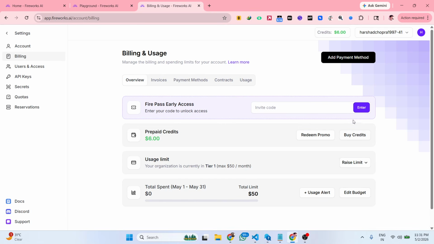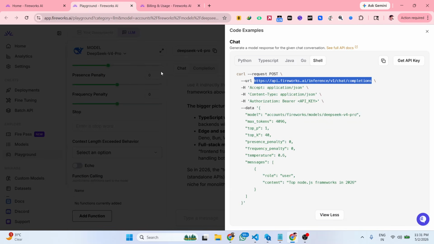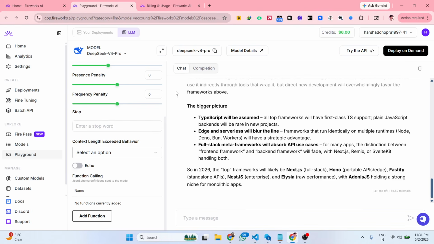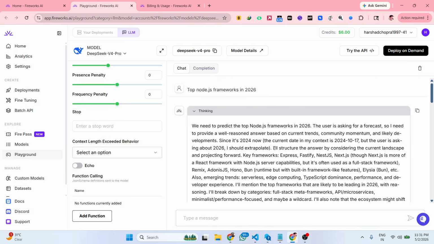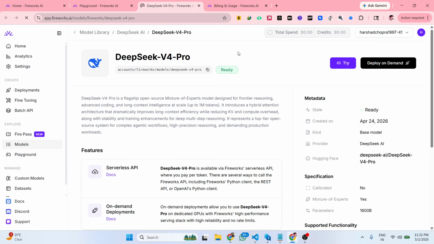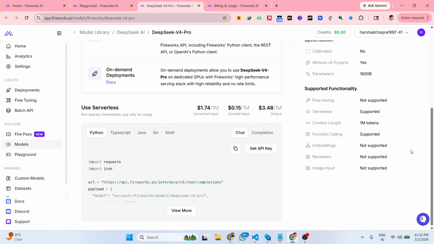So you can buy more credits as well. And now if you want to try this, as you see inside the playground section, you can try this for completely free. Model details, if you want to see the model details, you simply see this is actually the full model, the information regarding this model.